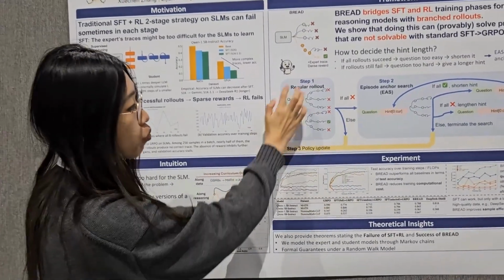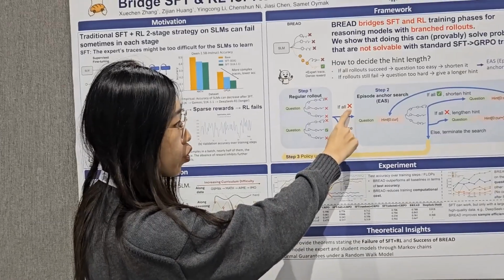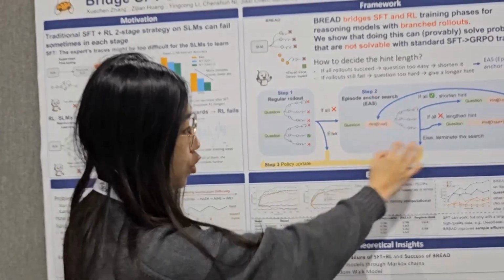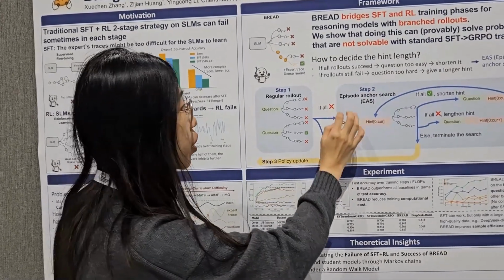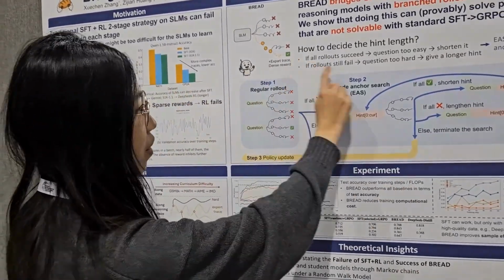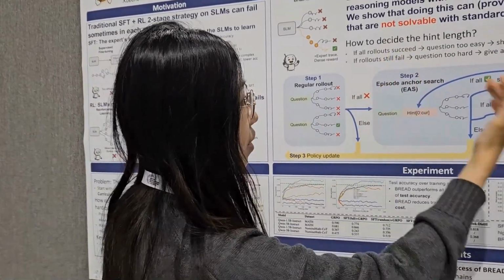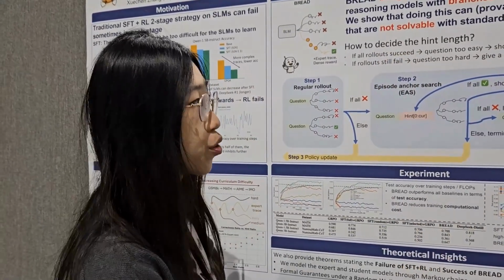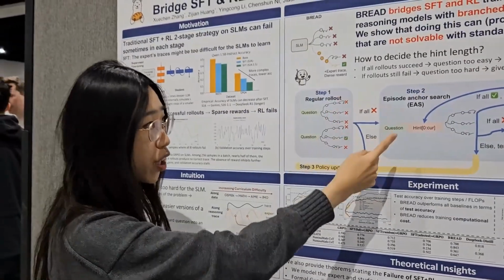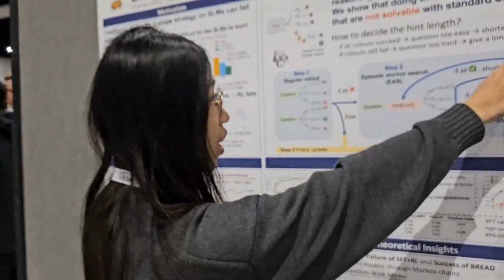Based on that, we propose our algorithm. First of all, we do the regular rollout. And if there are some questions that are too difficult, which means that all the rollouts fail, then we go into the next step, which is trying to give some hints. Now, how do we know the optimal length of the hint? We control that by this intuition. If all the rollouts succeed, it means the question is too easy, so we want to give a shorter hint. And if all the rollouts fail, it means the question is still too hard, then we want to give a longer hint.